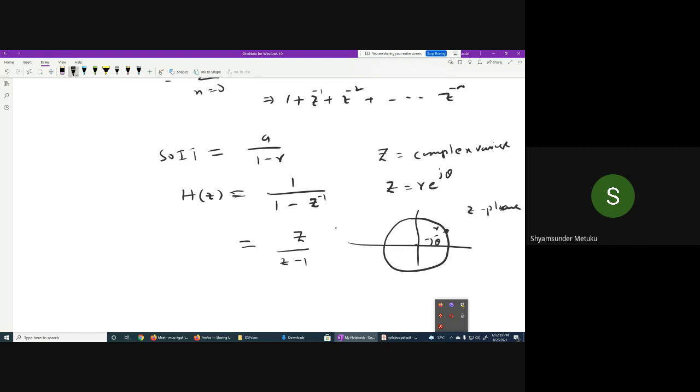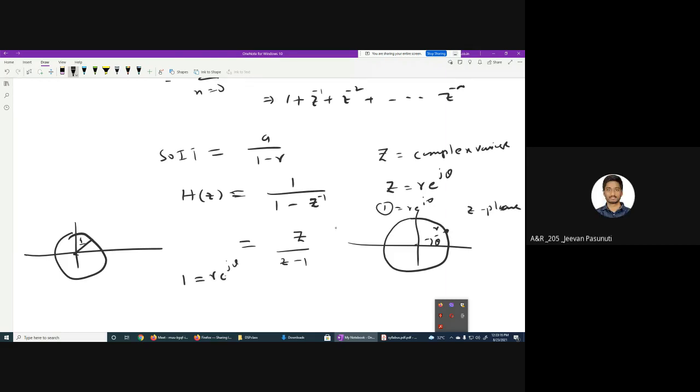Z equal to 1 becomes infinity, but still you will get only some boundary point. Z equal to 1 means basically 1 is equal to R into e power j theta. So what is the magnitude here? 1 only, no? Yes or no? So my R equal to 1. That is what you said, no? Z equal to 1 e power j theta. Can I write this way or not? Yes, sir.